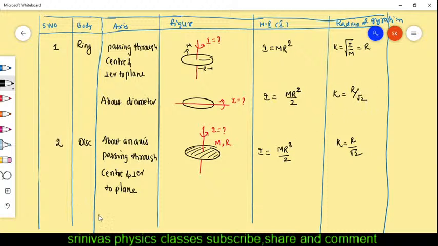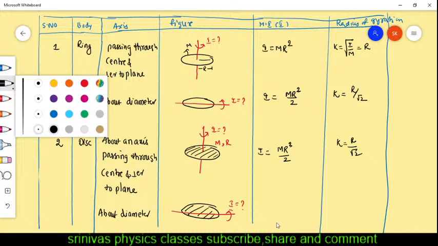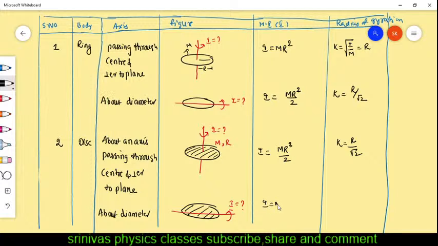And the next one is about diameter I want. About diameter it is rotating. This is the disk, and now the axis is the diameter. Around the axis it is rotating. Moment of inertia formula is MR square by 4. The K formula you will get is R by 2.